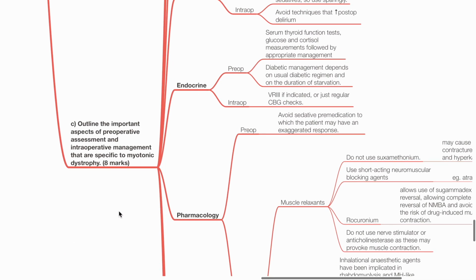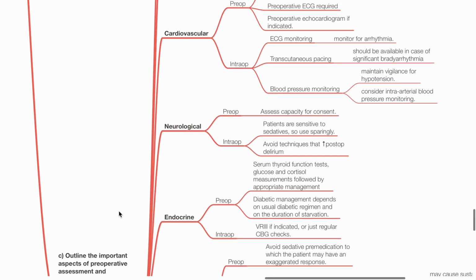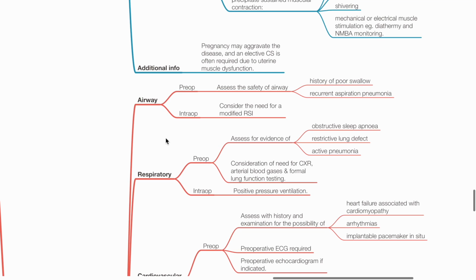C. Outline the important aspects of pre-op assessment and intra-op management that are specific to myotonic dystrophy. Airway. Pre-op. Assess safety of airway. Assess history of poor swallow and recurrent aspiration pneumonia. Intra-op. Consider the need for a modified RSI.